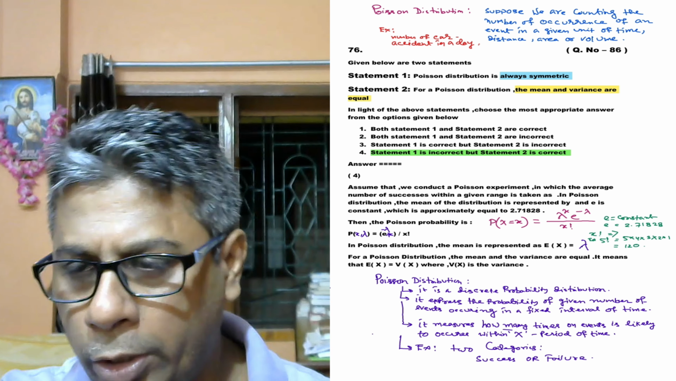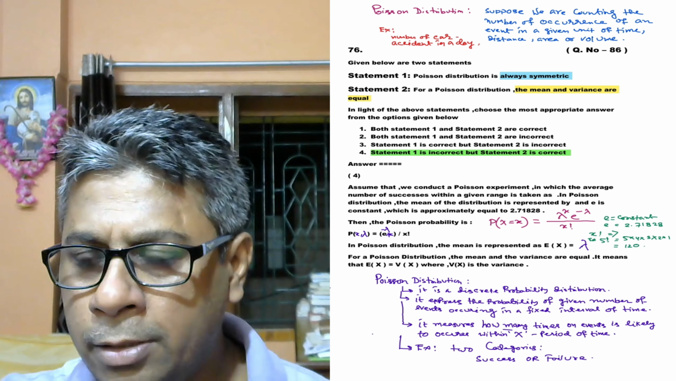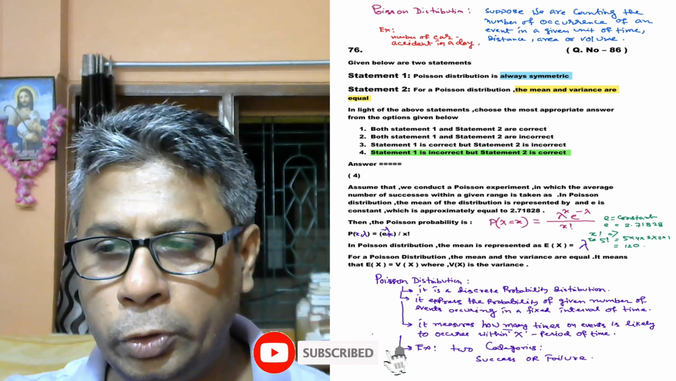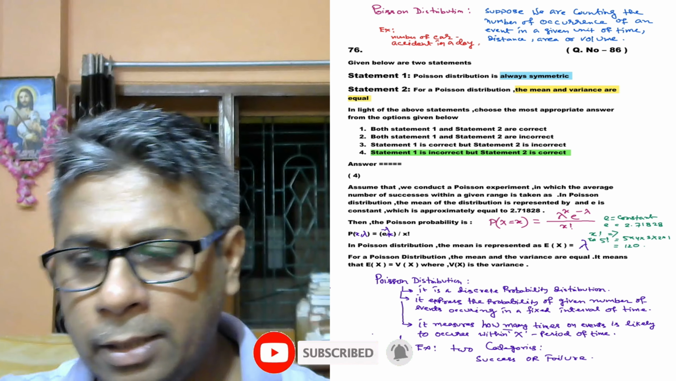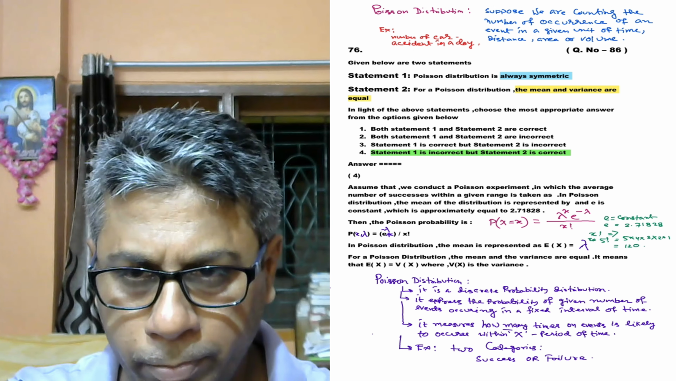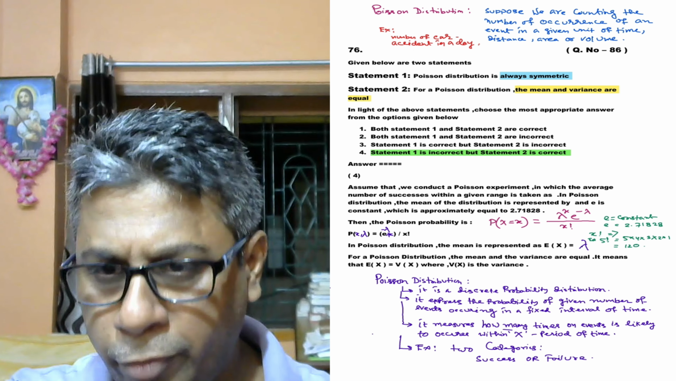Here e is a constant, the value of e is 2.71828, and x factorial means, for example, 5 factorial is 5 into 4 into 3 into 2 into 1, which is 120. So this is the expression of the Poisson probability distribution formula.